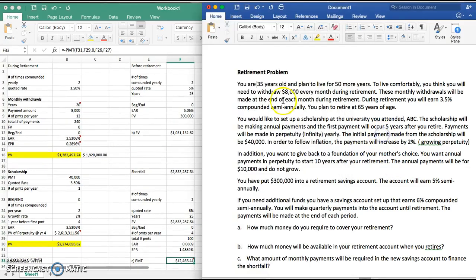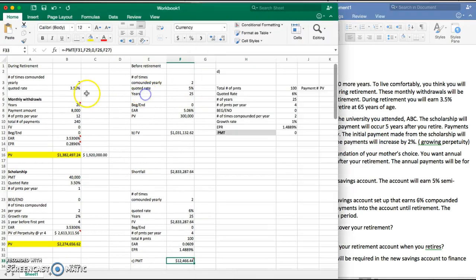We're going to start off with the monthly withdrawal that you want to take out of $8,000. So the input section I have right here: the number of times compounded yearly is 2, the quoted rate is 3.5% given by the bank, and the first account we're going to deal with is the monthly withdrawals. You expect to live for 20 years after your retirement, so you expect to take $8,000 out for 20 years. The number of payments per year will be 12 because they're monthly payments. The total number of payments is just 12 times 20. The future value will be 0 because you don't need any money after 20 years. The payments will be made at the end of the period.